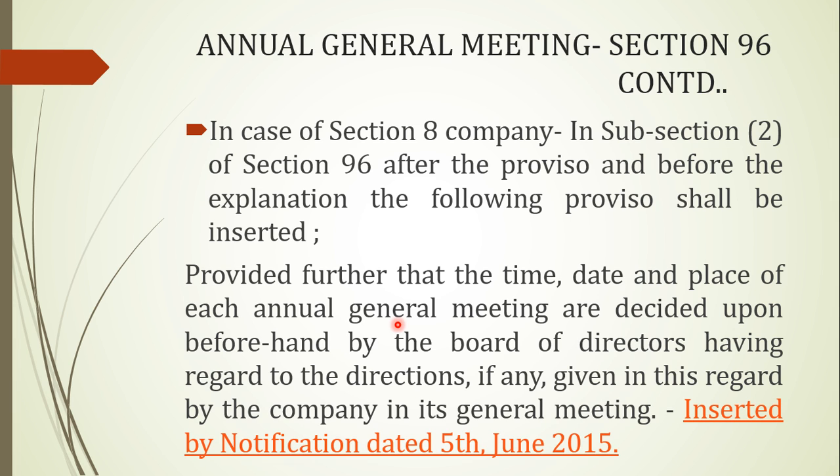Apart from that, there were the amendments about government companies, where one phrase was changed, and in Section 8 companies, this proviso was added, which I have already read here.